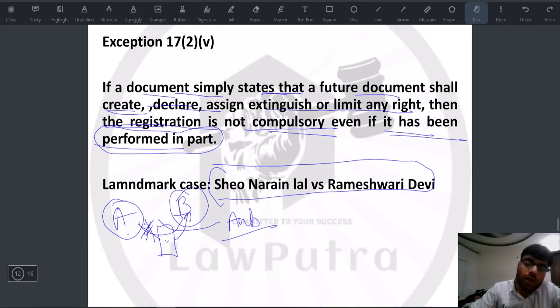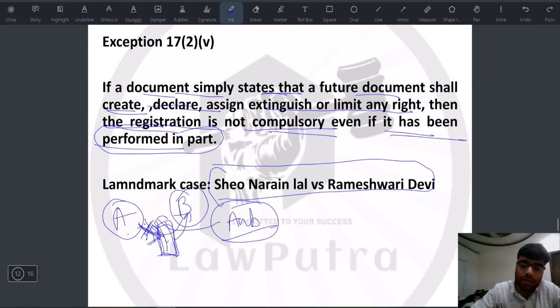So in this case, A was to give certain property to B, but that property was to go through another document. That means another document creation was required. So in that case, registration is not compulsory, by which this arbitration agreement need not be registered.